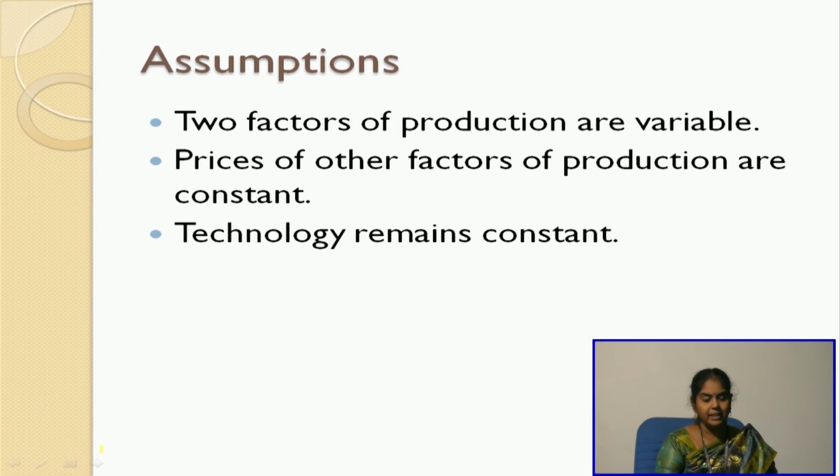So, here again we have assumptions. Two factors of production are variable, we take labor and capital. Prices of other factors of production are constant. So, here we do not keep on considering changes in the other factors of production, but that would disturb the output. So, we keep all these factors as constant. Similarly, technology also remains constant. With a higher level of technology, the output actually increases. So, for operation of this particular concept, or let us say at that particular period of time, with available technology, what could be produced at that particular point.